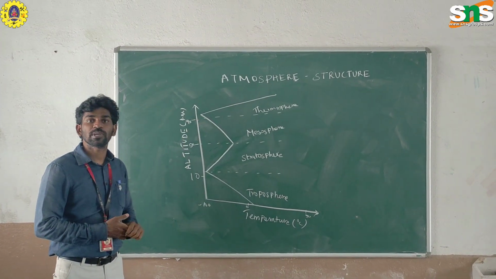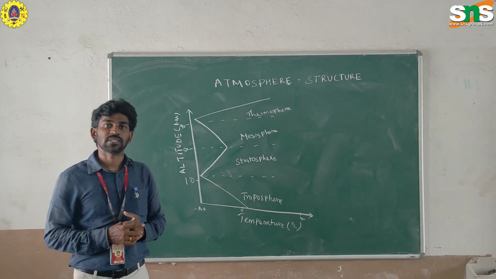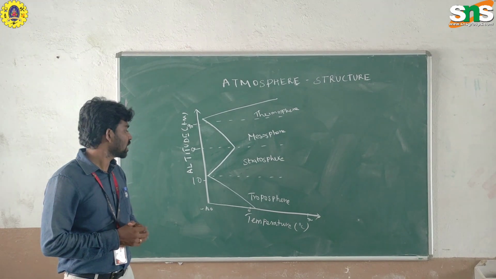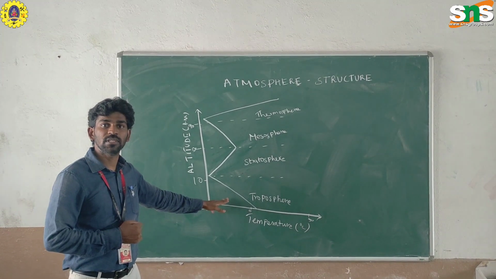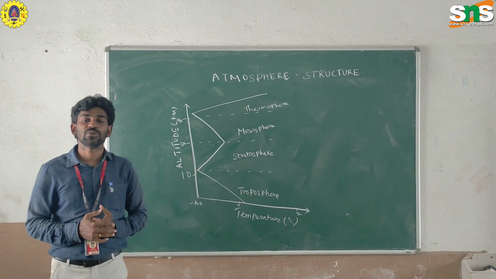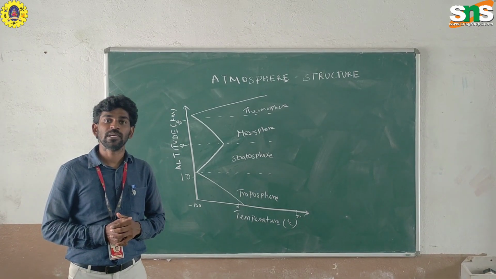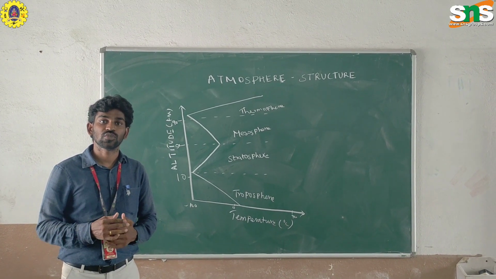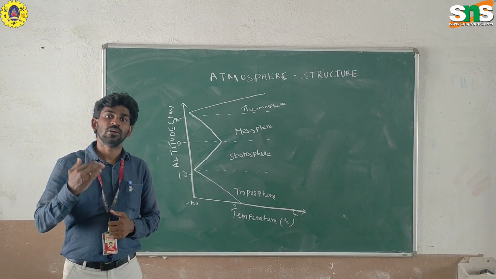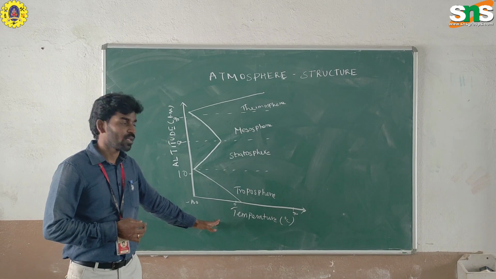In the thermosphere, the temperature level increases greatly compared with the troposphere. After the thermosphere, at a certain altitude and temperature level, there is another section called the exosphere. In the exosphere, the temperature level decreases.